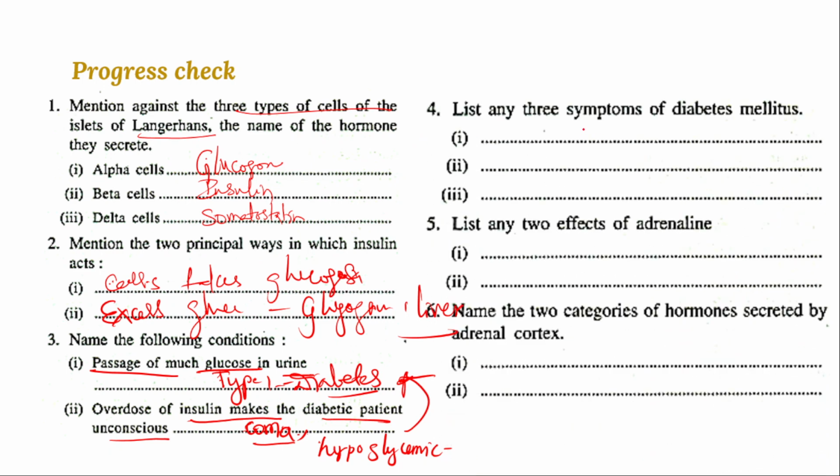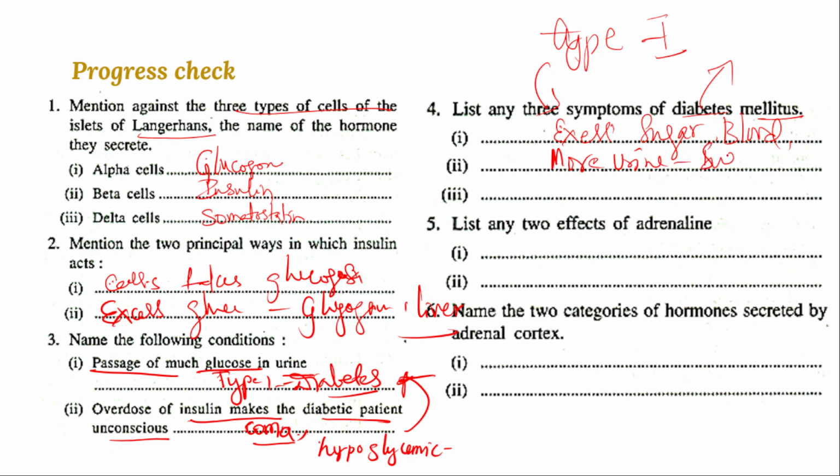Next one, list any three symptoms of diabetes mellitus. Different types of diabetes mellitus exist. If you take type 1 with respect to this syllabus, the symptoms are excess sugar in the blood, definitely more urine, and the urine contains more sugar.